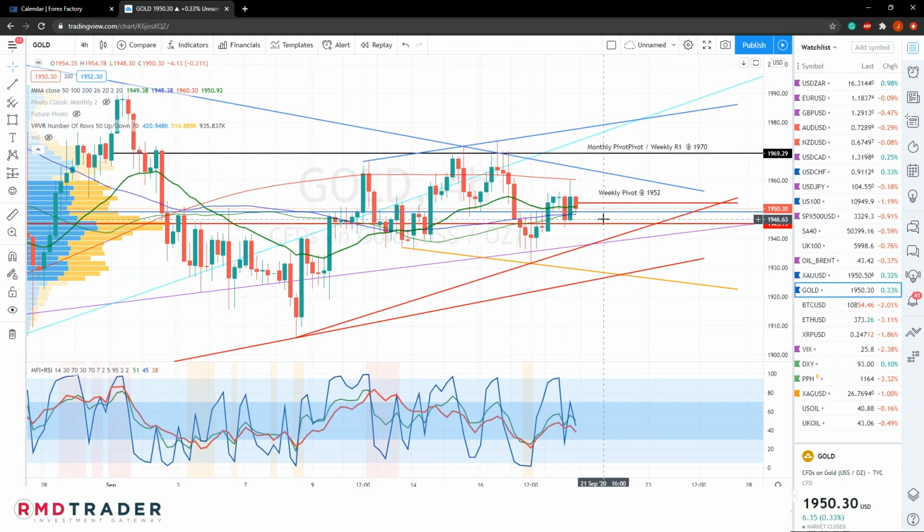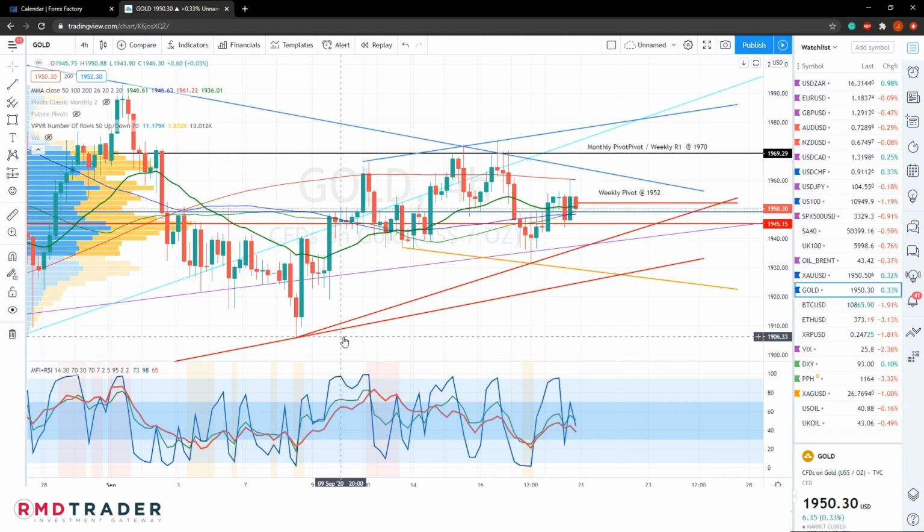Just considering some bearish scenarios, if we reject from our weekly pivot level and we lose our important 1950 level, we do still have this interim diagonal near about 1940, and should that break, I believe we should see a retest of this widening channel. It's called a megaphone formation, so that would mean we will see a move towards the lower diagonal around 1928, and also meeting up with the larger diagonal support at this same area.